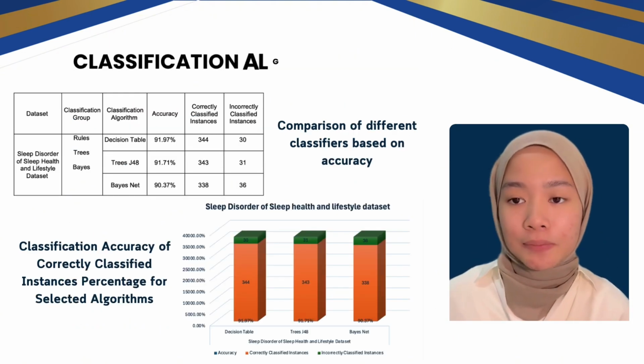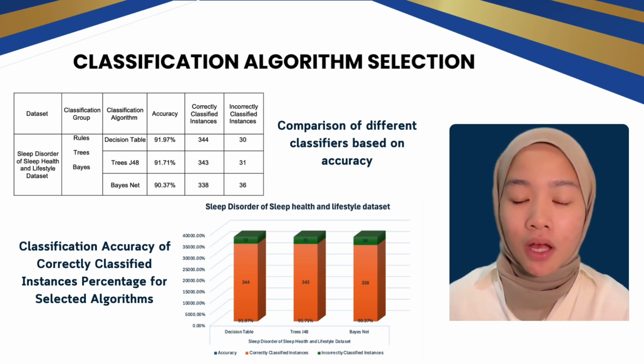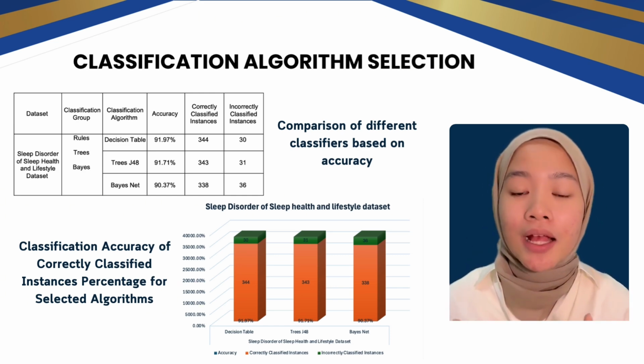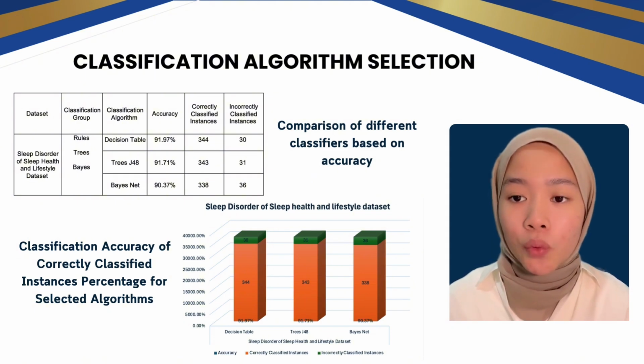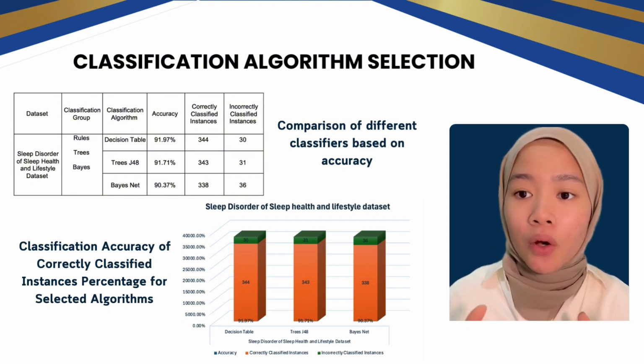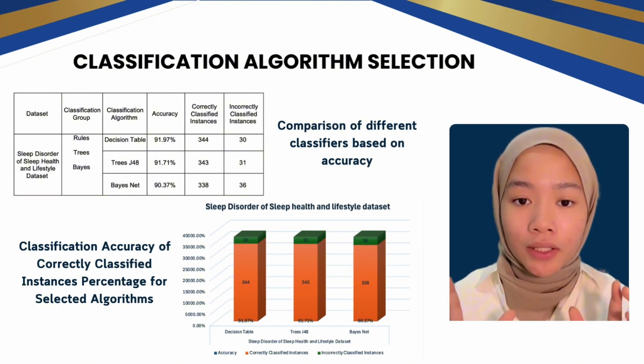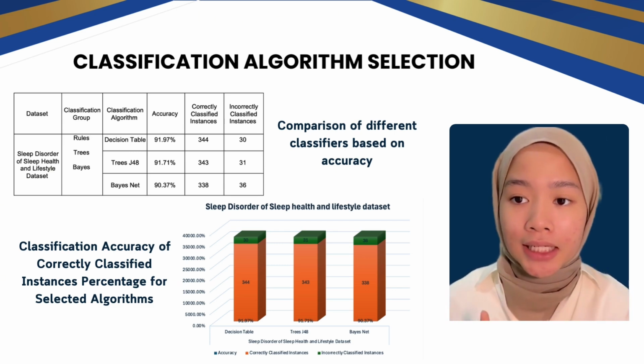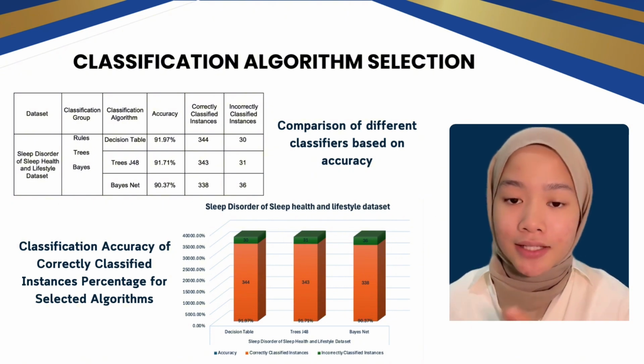Okay, now let's move into classification algorithm selection. Basically, we have chosen the top 3 highest classification algorithms in our dataset. The first one is decision table with accuracy of 91.97%, with 344 correctly classified instances and 30 incorrectly classified instances.